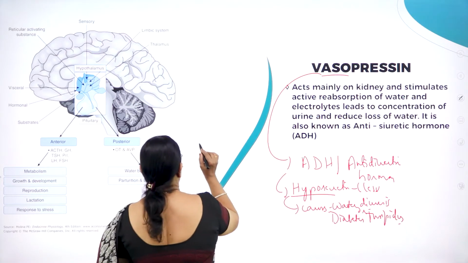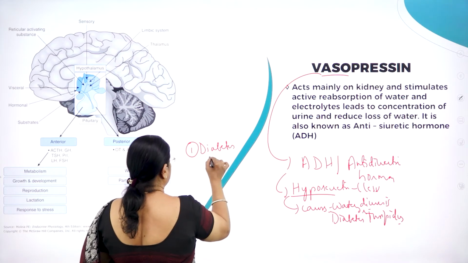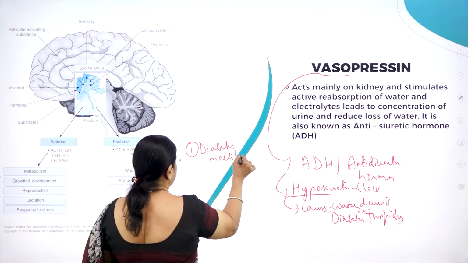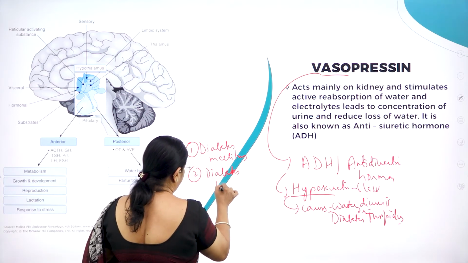You should not get yourselves confused. One is diabetes mellitus, and the second one is diabetes insipidus.